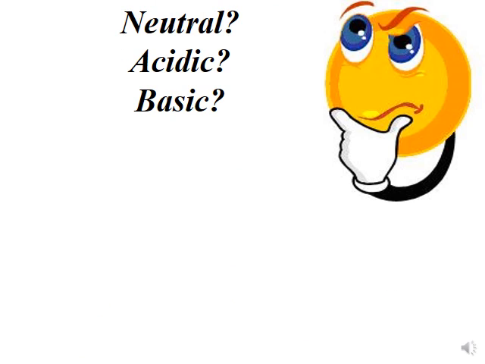So what about neutral? What about acidic? What about basic? Neutral is where the pH is equal to 7 or near 7, 6.5 to 7. Acidic means that the pH is less than 7: 6, 5, 3, 2, 1 is the most acidic one. Basic means the pH is greater than 7. It's going to be 8, 9, 10, 11, 12 and reach up to 14.